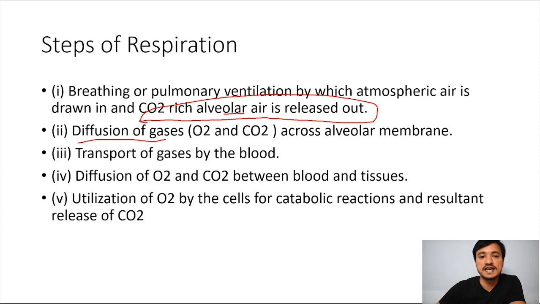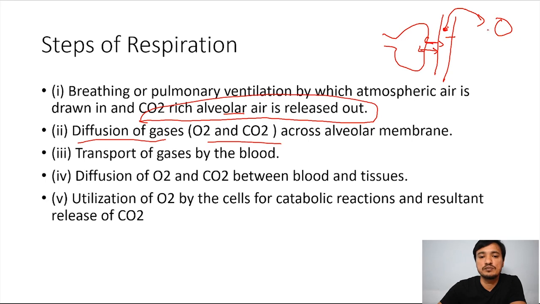Then diffusion of gases O2 and CO2. As I told you, alveoli is like this, and diffusion of the gases happens at the level of alveoli. This is the blood. Okay, then transport of the gases by the blood. See, diffusion happens, exchange of the gases happens in the alveoli, and this blood is oxygenated. This blood is transported to the tissue.